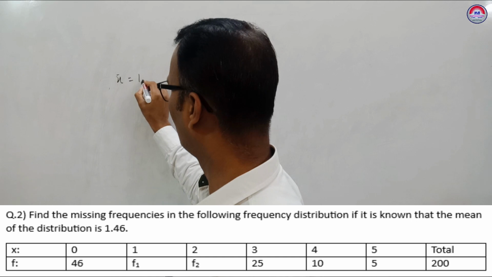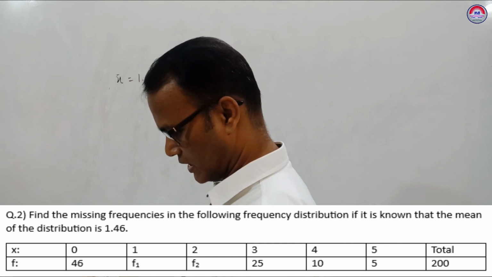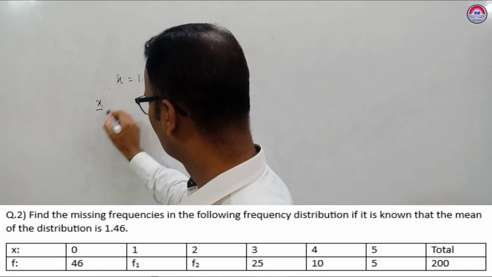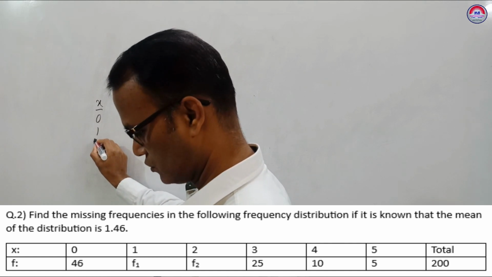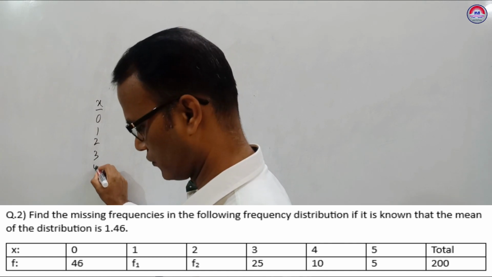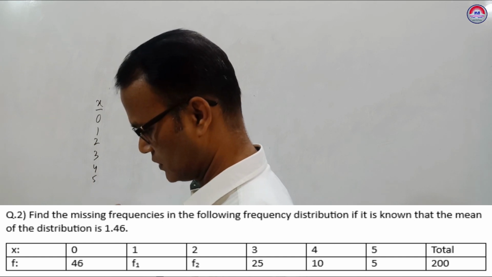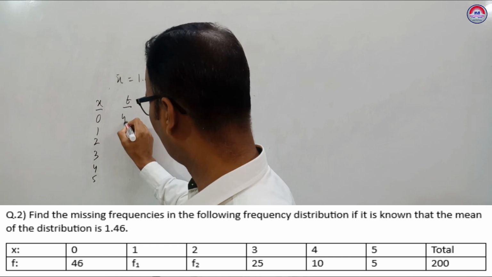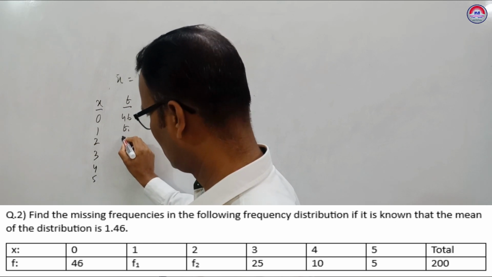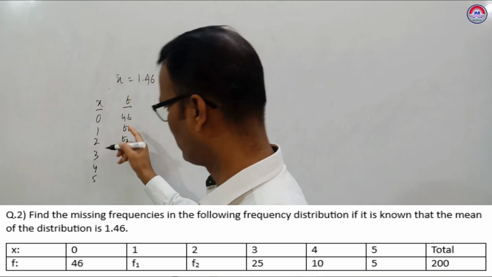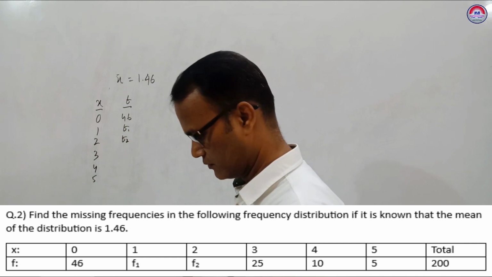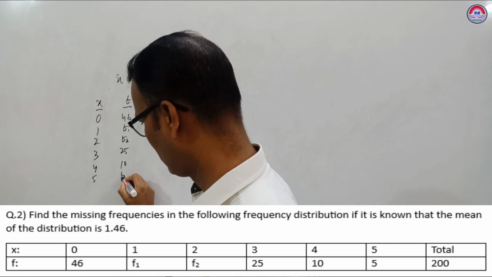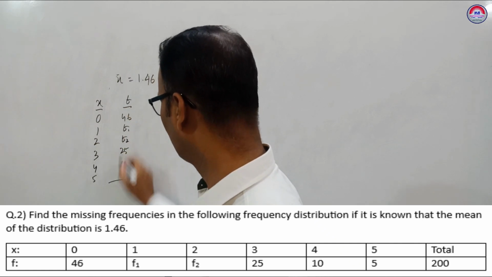Number of accidents x given 0, 1, 2, 3, 4, 5, and f given 46, f1, f2, 25, 10 and 5. Total given 200.